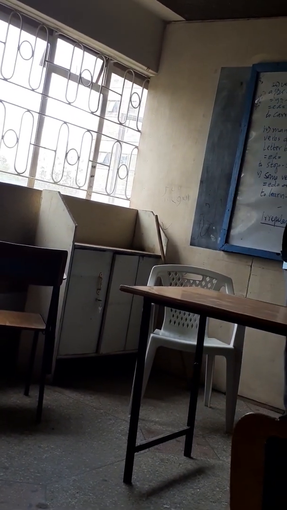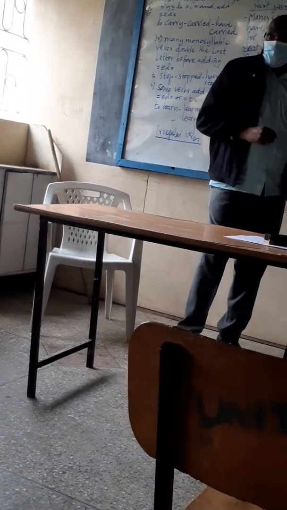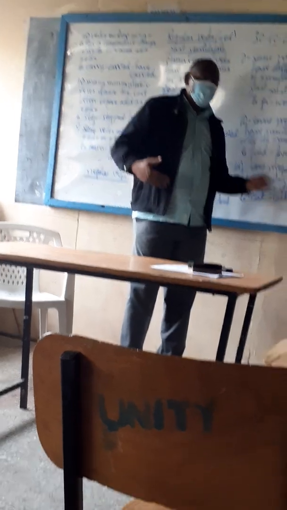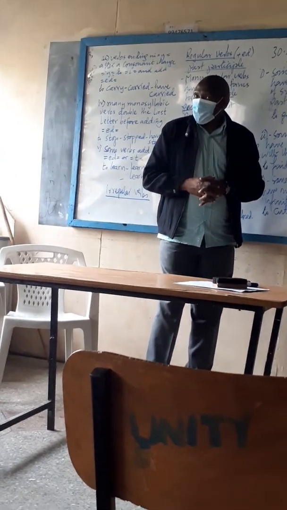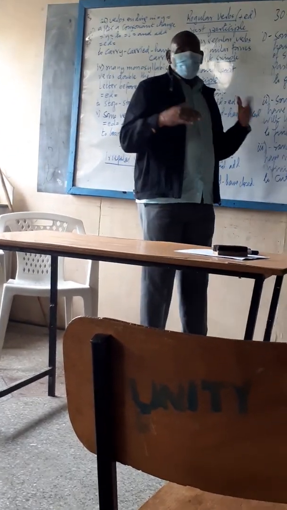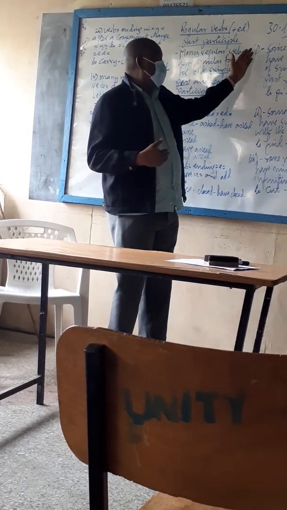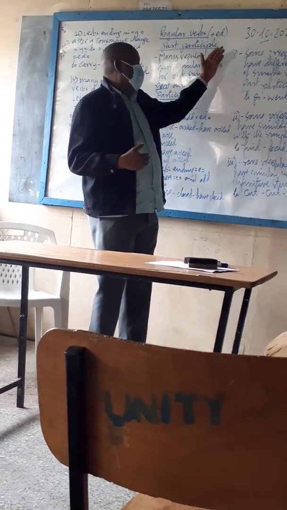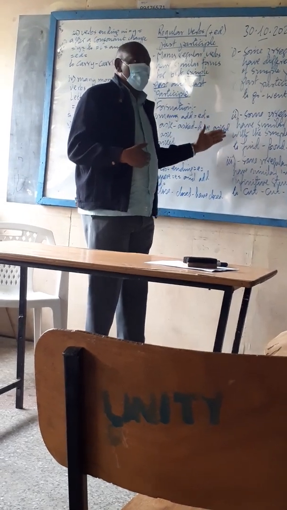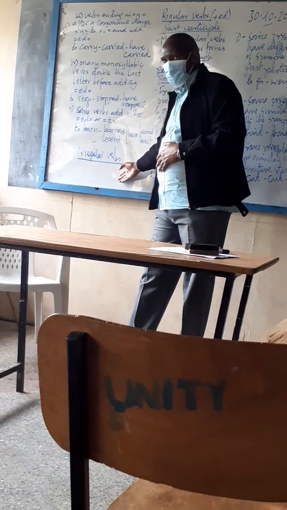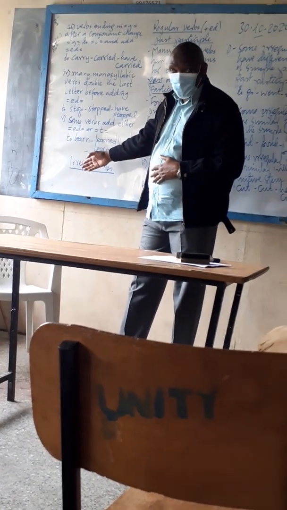You can use I have cut or I had cut. When you say I have cut, present perfect. When you say I had cut, that is a past perfect. So what we need to do now, these are the forms. We are saying that we have 3 ways in which you can classify irregular verbs in their past participle forms.